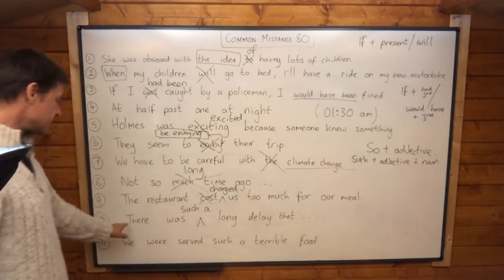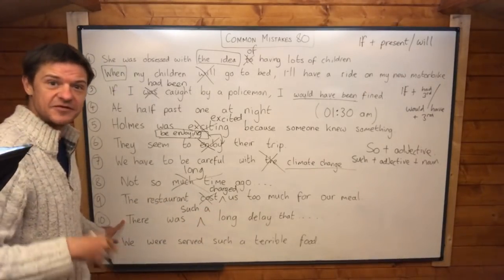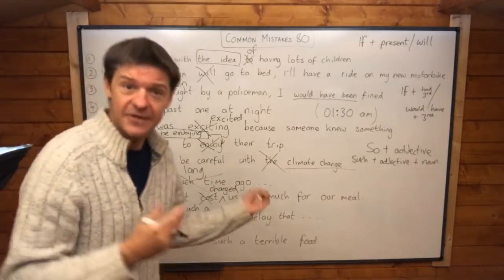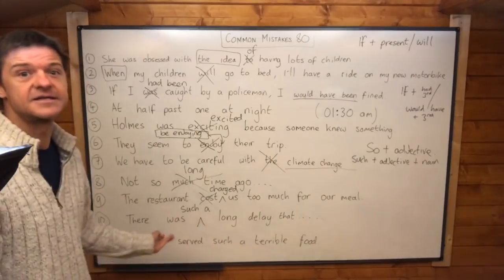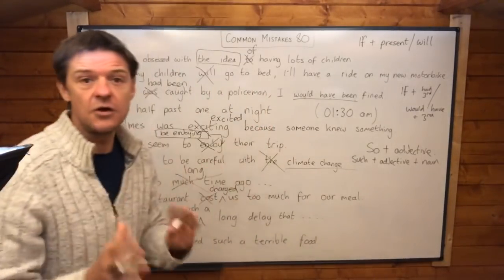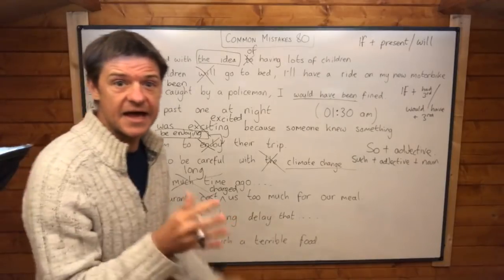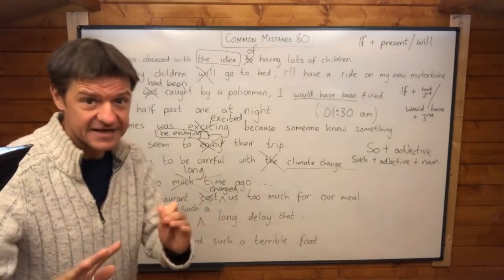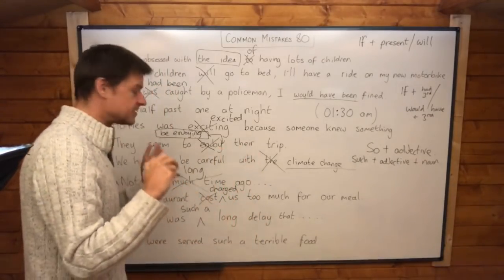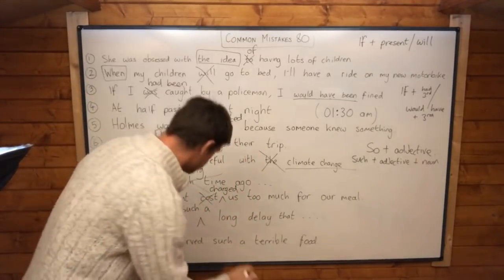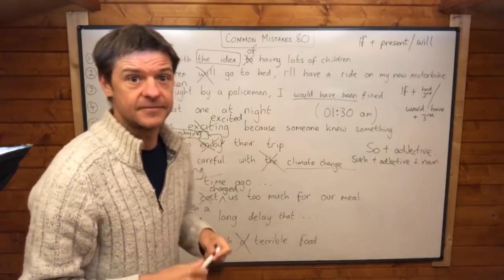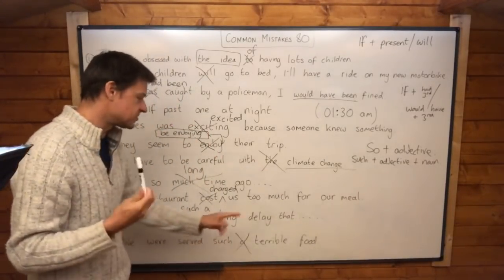So the student said something was so and such a bit later, and she said we were served such a terrible food. Now here she's got the such correct. However, with a word like food, there's no article. You never say a food, or very rarely anyway, and there are exceptions to that, I do admit. But usually food is uncountable, and uncountable words don't have the article a. You just say, we were served such terrible food.